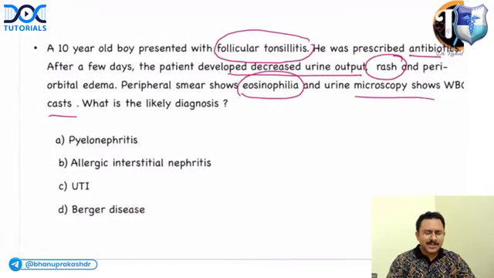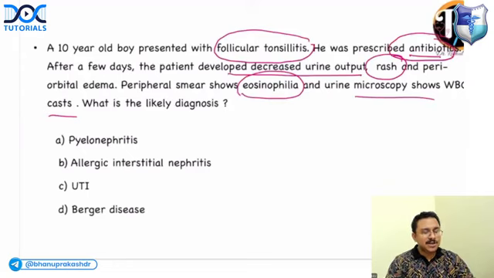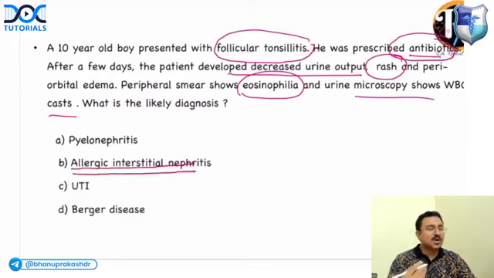See, the patient is prescribed some antibiotics, and after the antibiotic is developing these features, which means it is something due to the antibiotics. So whenever you get an acute kidney injury where you have decreased urine output and rash, which is the condition associated with rash? It is allergic interstitial nephritis, also called acute interstitial nephritis, which can be induced by drugs.